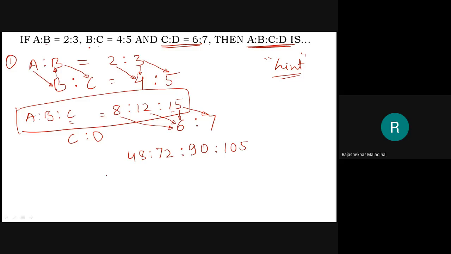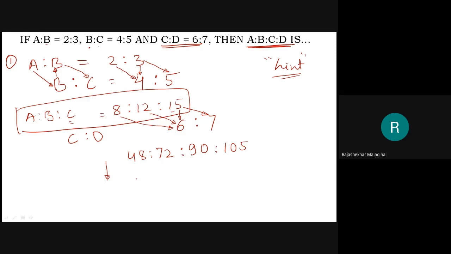Okay. Can I further simplify this? Will it go by 2? This will go by 2. This will go by 2. This will go by 2. This will not go by 2. Therefore, we'll check with a 3. For that 3, just go to my first lecture, that is divisibility criteria for 3. 8 plus 4, 12. Yes, it is divisible by 3. 7 plus 2, 9, divisible by 3. 9 plus 0, divisible by 3. 5 plus 1, 6, divisible by 3. Therefore, it may go by 3.